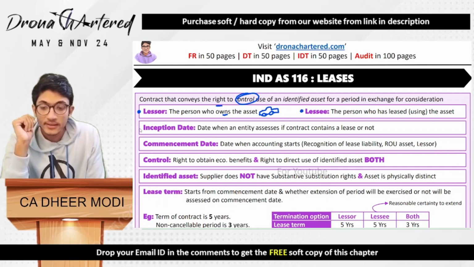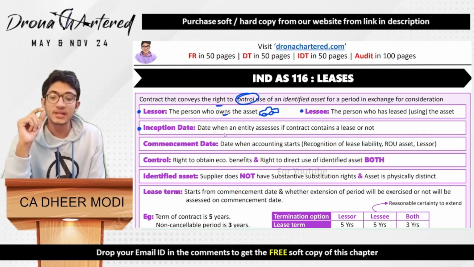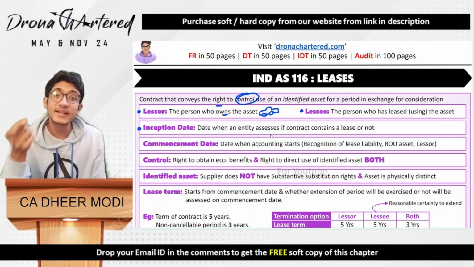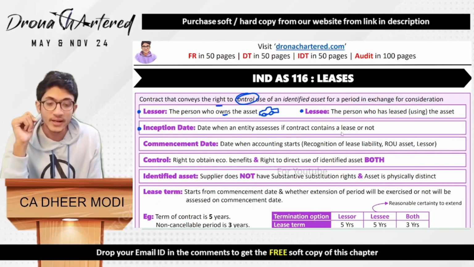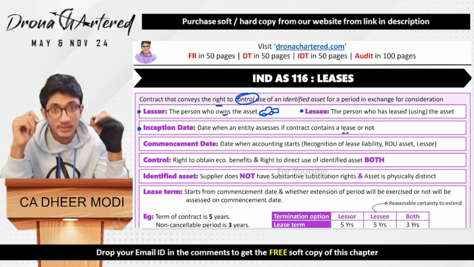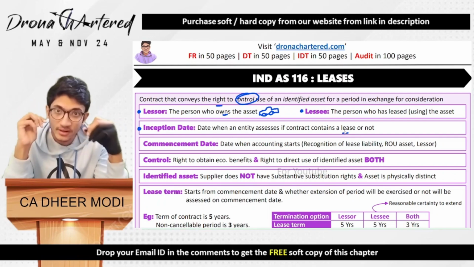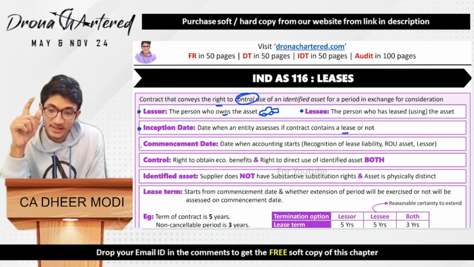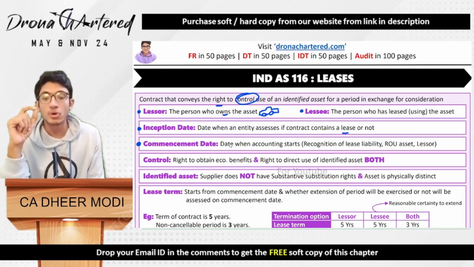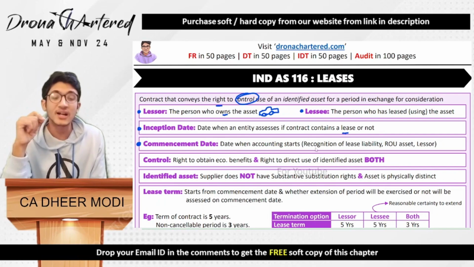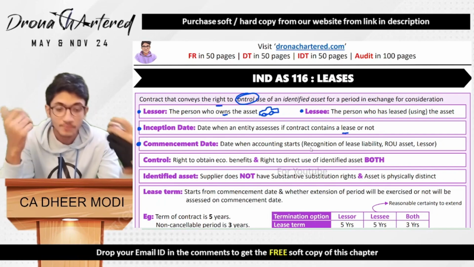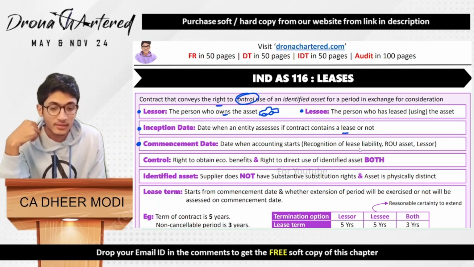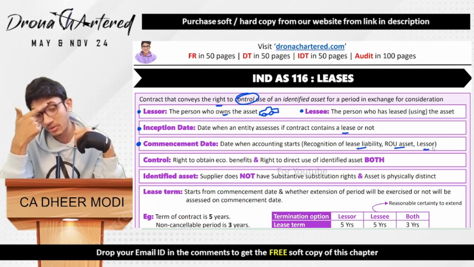Okay. Next is the inception date. Inception date is the date when the entity assesses if the contract contains a lease or not. That means it is identifying the date whether this contract is a lease or not. That is your inception date. Then next is your commencement date. Your commencement date is the date when the accounting starts. That is when they recognize lease liability, ROU asset, and in books of lessor.